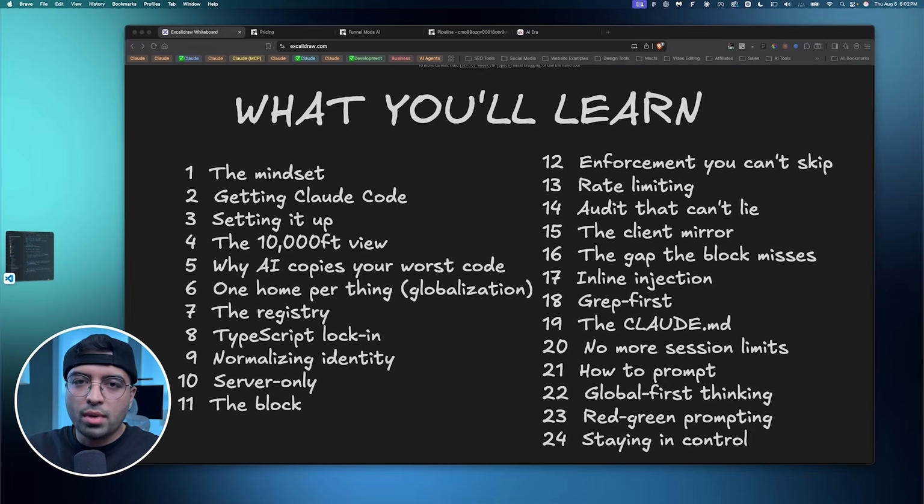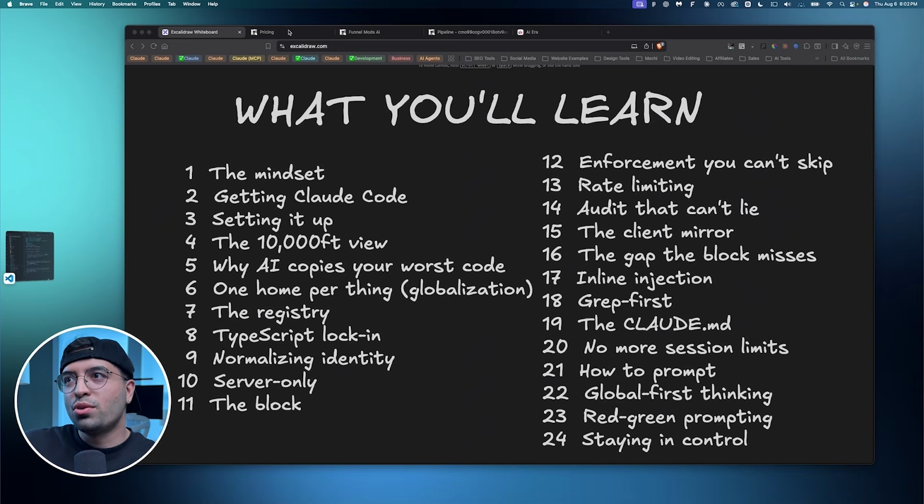So here are the modules we're going to cover in today's course. Now, each of these modules are a single part of a layer that's a part of the architectural guardrail. The architectural guardrail itself is not just one concept, or it's not just architecture only. It's all of these things working together. It's a system in place that's going to help you build better apps. Okay, so the first thing I want to cover is the mindset.